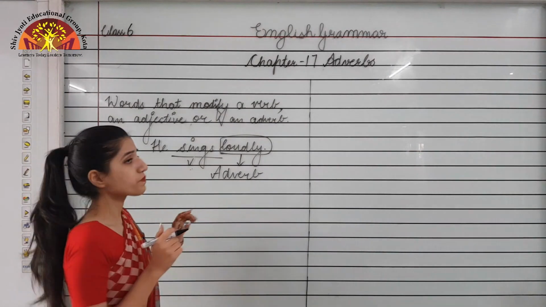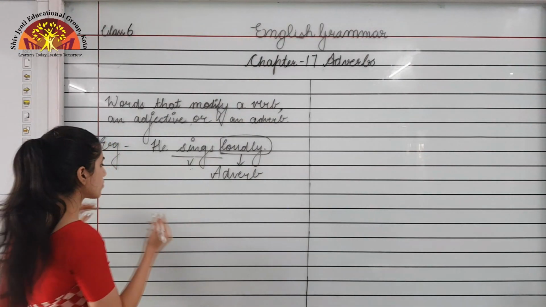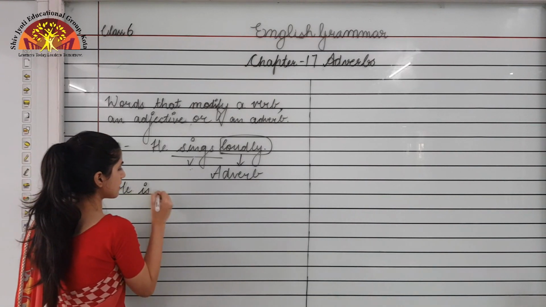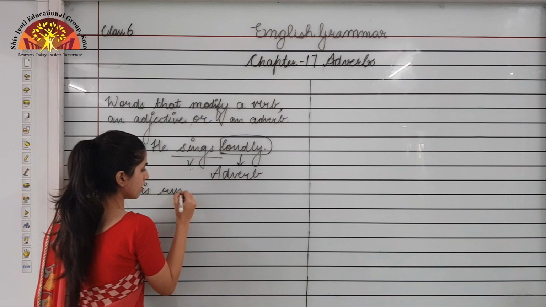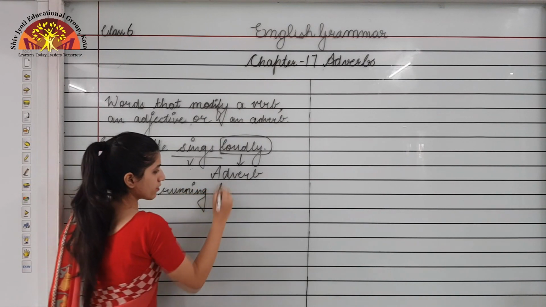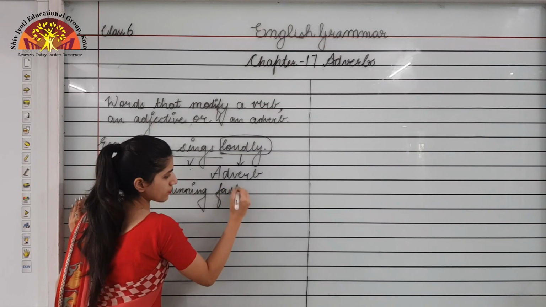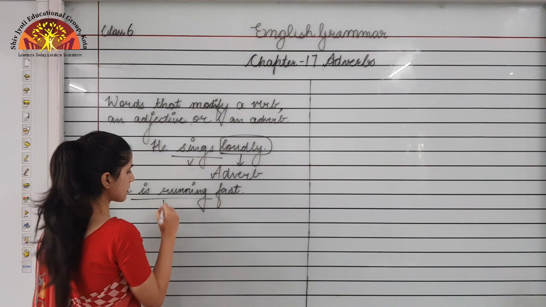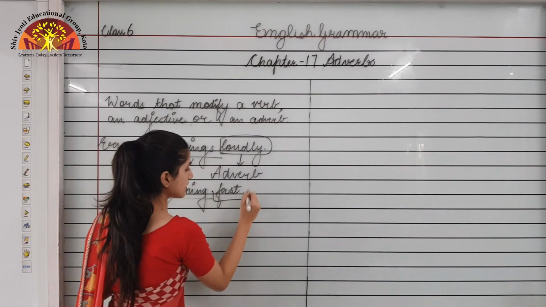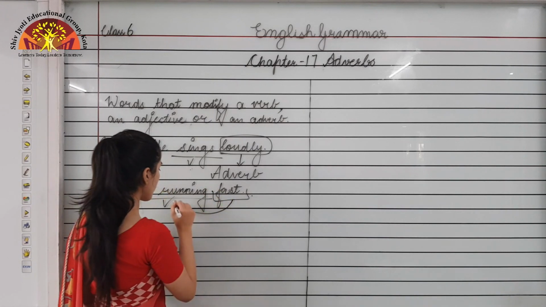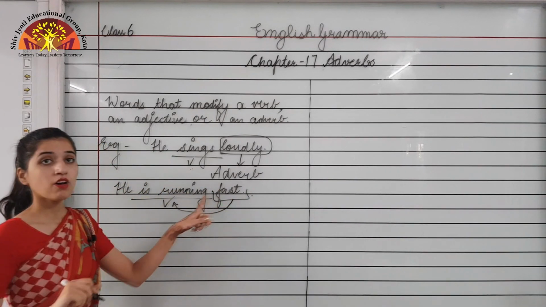Now moving to some other example also. He is running fast. Over here you can see that this is the verb, and this word, fast, is telling us about the verb, how he is running: fast.